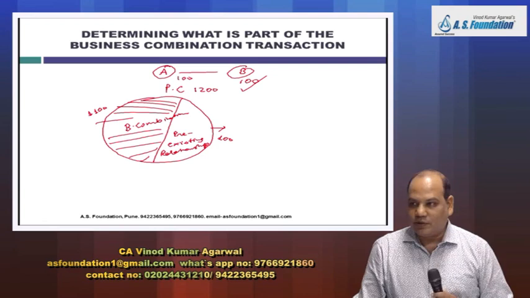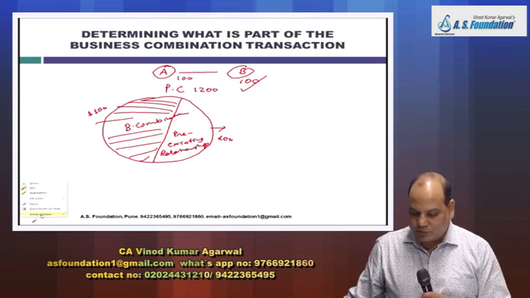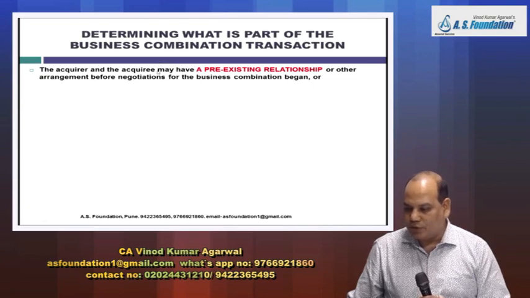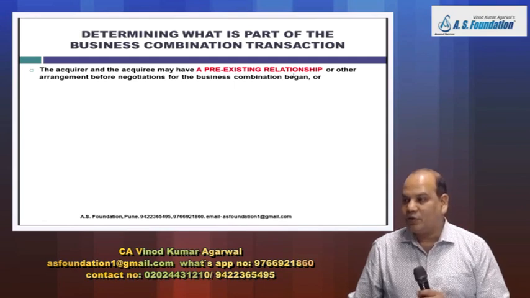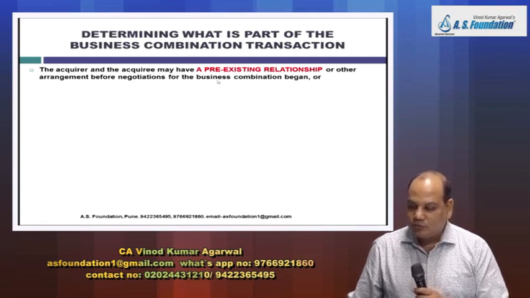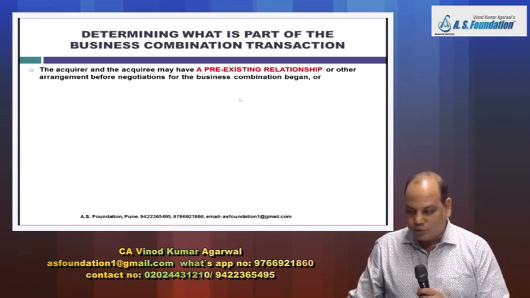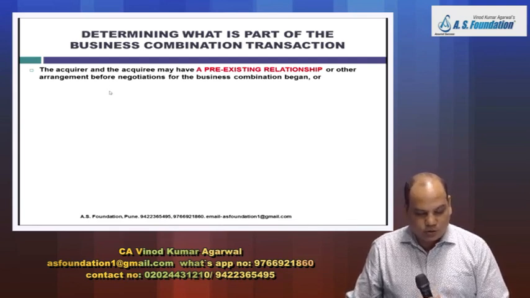But that was a very simple example. So one has to evaluate the entire facts and circumstances and arrive at what portion of the consideration will be treated as a part of business combination transaction and what portion of it will be treated as a pre-existing relationship. Loan given, loan taken, debtor, creditor, bills receivable, bills payable, or any other previous related dues also may be settled along with the consideration. So quickly we'll go through it.